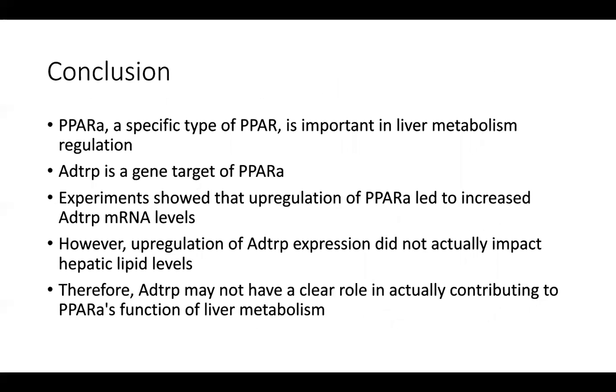So some conclusions that were drawn from this research: PPARA, a specific type of PPAR, is important in liver metabolism regulation. ADTRP is a gene target of PPARA. Experiments showed that upregulation of PPARA led to increased ADTRP mRNA levels. However, upregulation of ADTRP expression did not actually impact hepatic lipid levels. Therefore, ADTRP may not have a clear role in actually contributing to PPARA's function of liver metabolism.